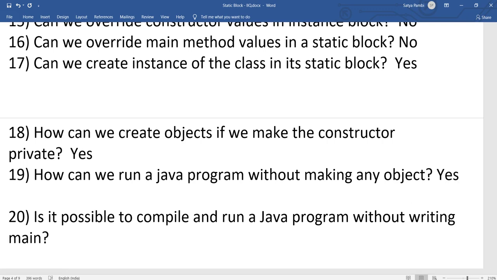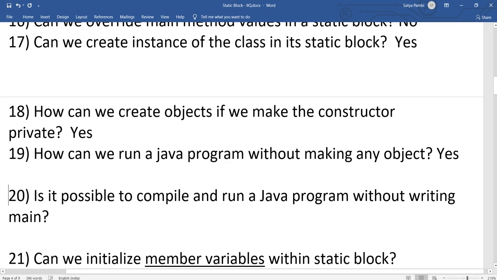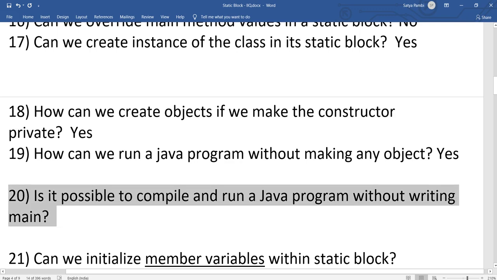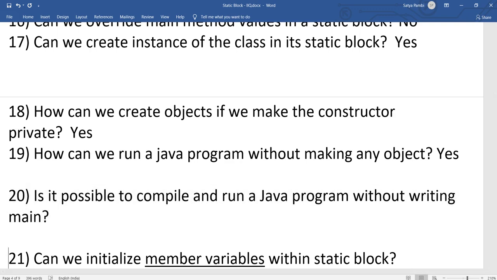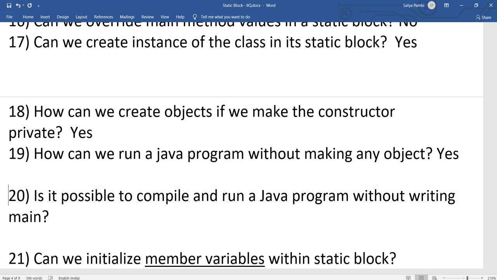And is it possible to compile and run a Java program without writing main? Yeah, this is one tricky question. There are so many blogs and so many ways I have seen. But one thing is, without a main method we cannot run a program. The JVM looks for a main method when it starts executing. That is the starting point. Without a main method, it says there is no main method to execute.